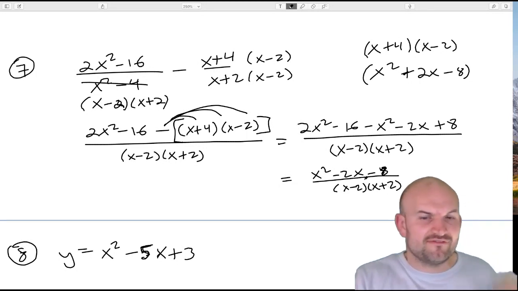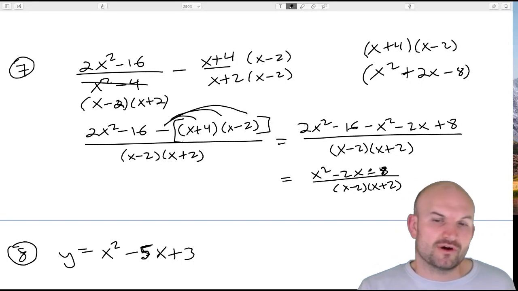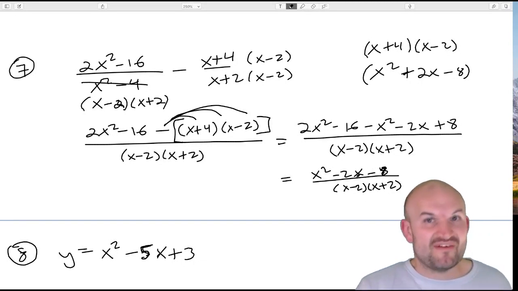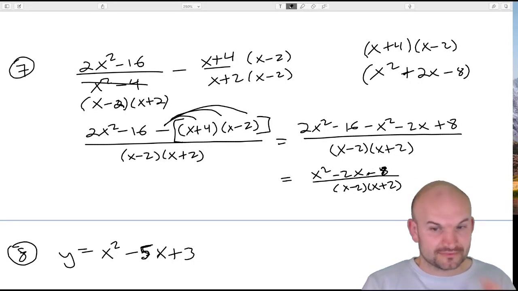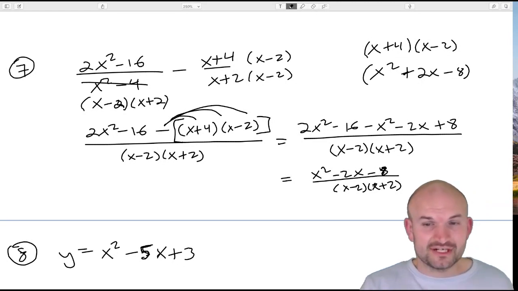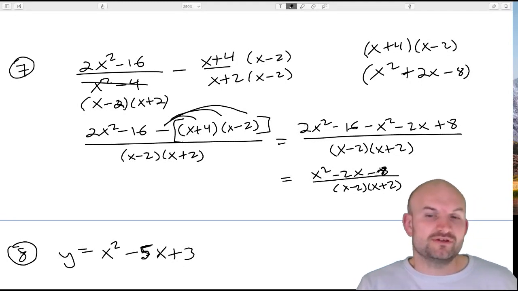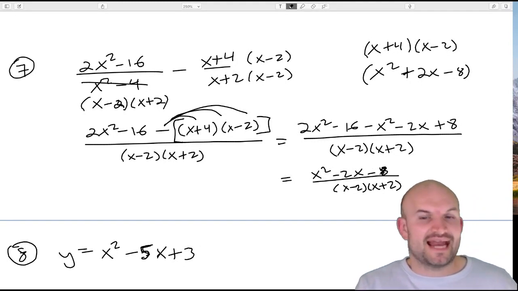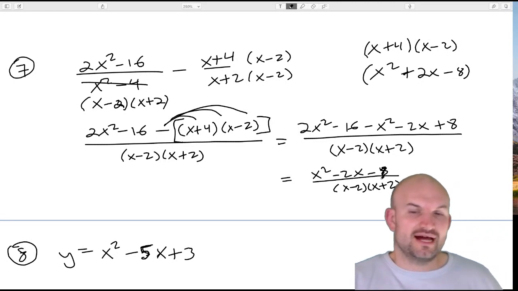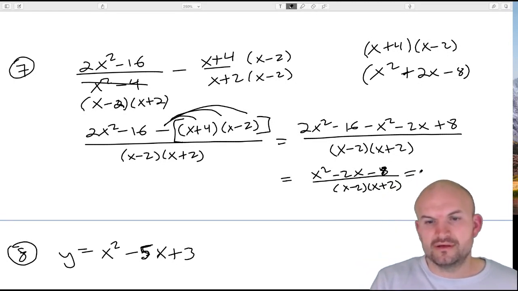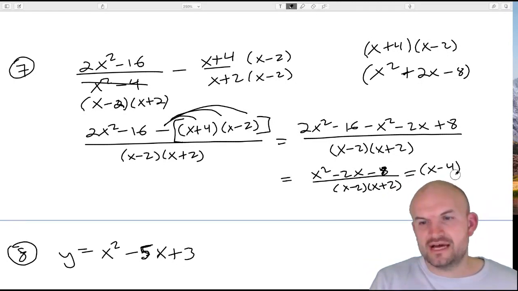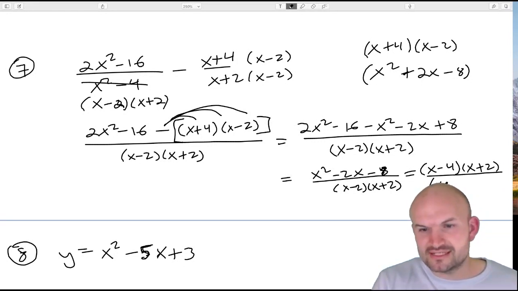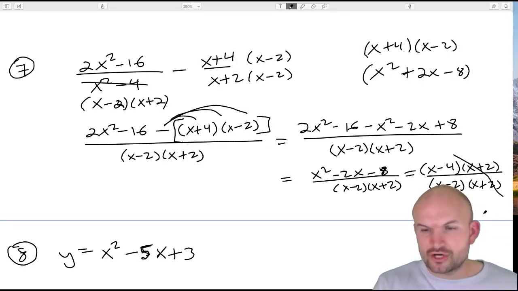Now, I left this in factored form because I want to see, is this factorable? Can I break this down? Can I factor x squared minus 2x minus 8? What two numbers multiply to give you negative 8, but add to give you a negative 2? Well, it looks like I can factor this as x minus 4 times x plus 2. What's important about this is you can see that this x plus 2 and the x plus 2 in the denominator are actually going to divide out.